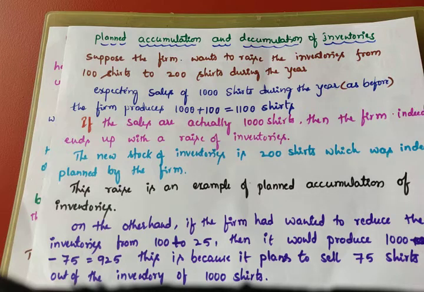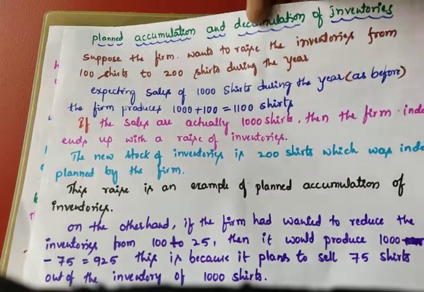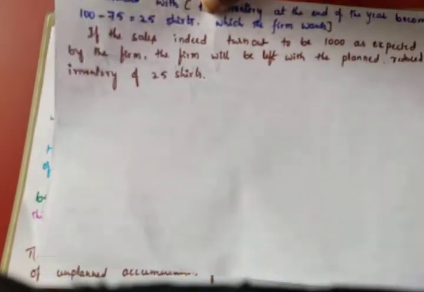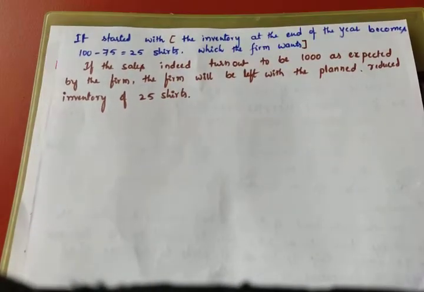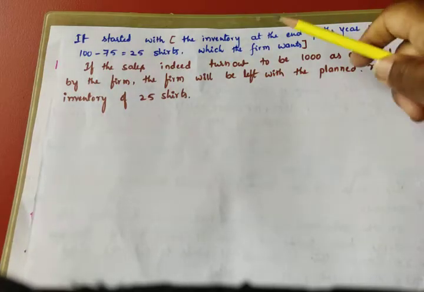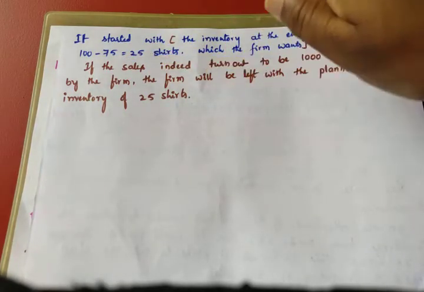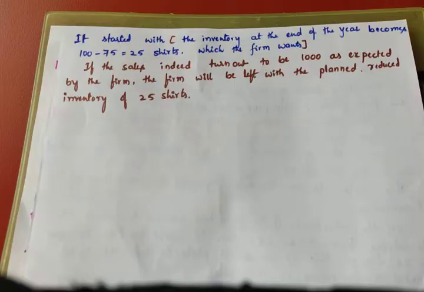Out of the inventory of 100 shirts they should sell 75 shirts, and the remaining 900 is decided to sell, and 25 is the planned decumulation. See, starting with the year, the inventory at the end of the year becomes 25. Why? They decided to sell 900, and out of 100 they decided to sell 75. And why? Because they wanted to reduce the inventory from 100 to 25.